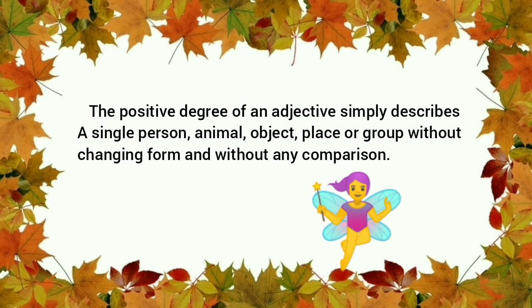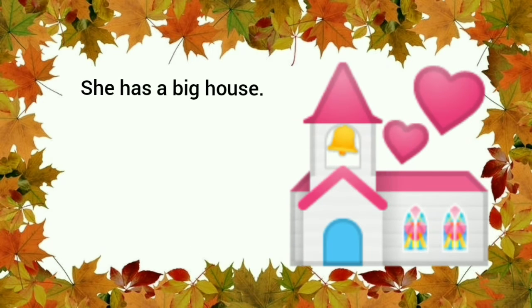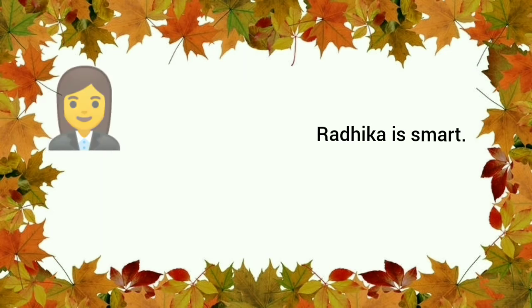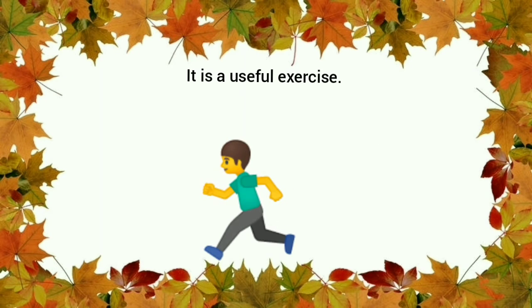The positive degree of an adjective simply describes a single person, animal, object, place, or group without changing form and without any comparison. For example, Ramesh is tall. She has a big house. Radhika is smart. It is a useful exercise.